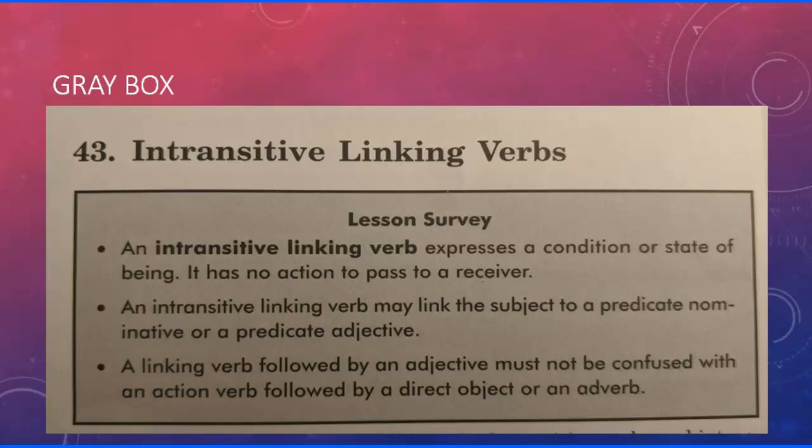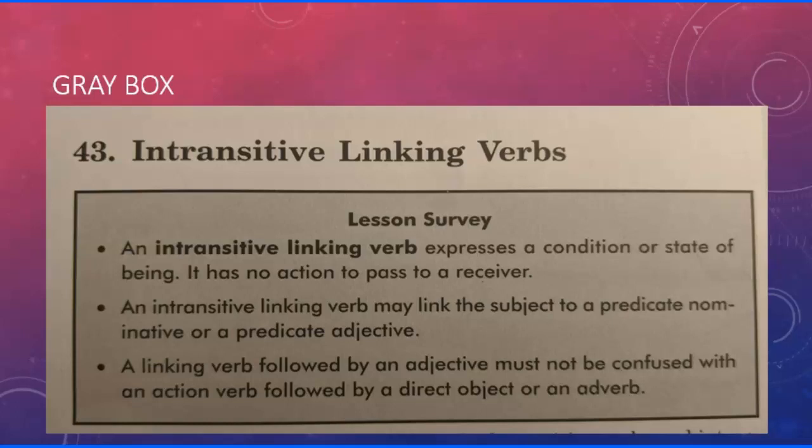So you're not asking the what question in the same way. You can still ask it. But as soon as you throw an intransitive linking verb in there, it's not direct or indirect object. It's predicate nominative or adjective. A linking verb followed by an adjective must not be confused with an action verb followed by a direct object or an adverb.